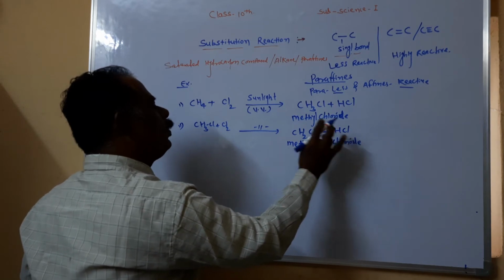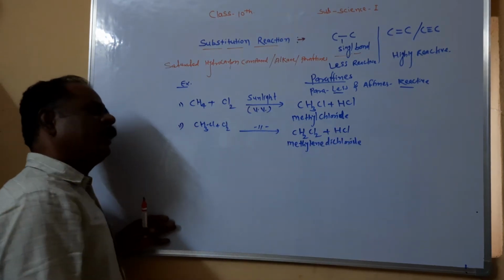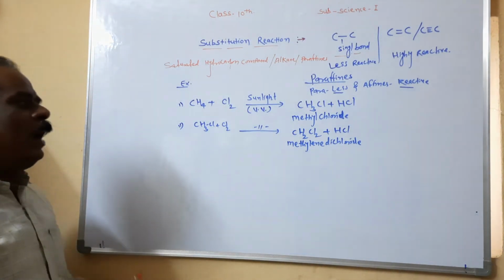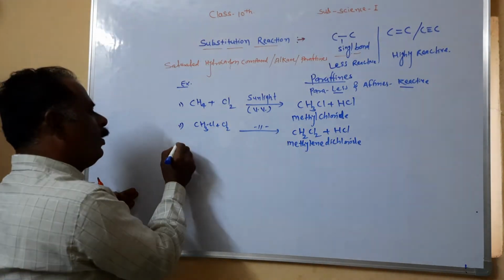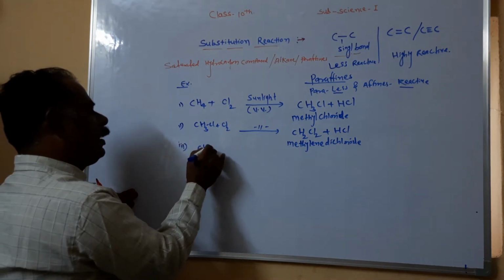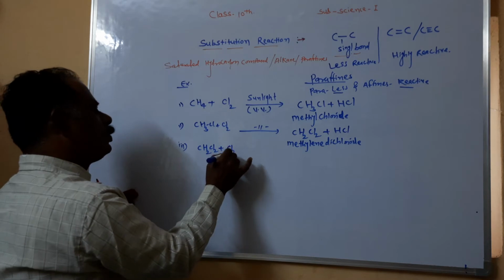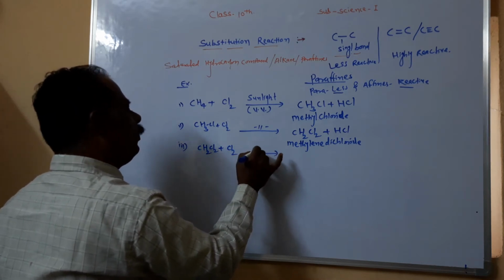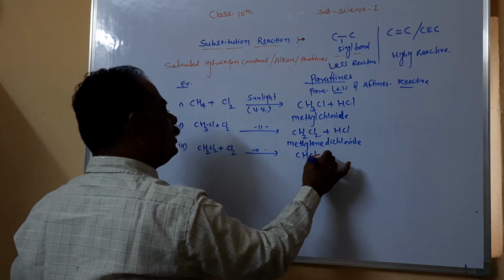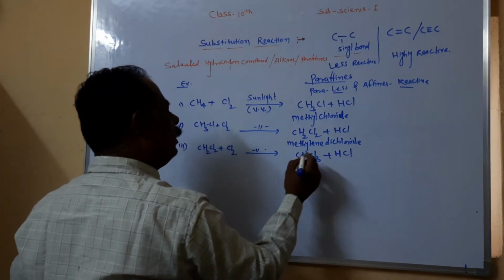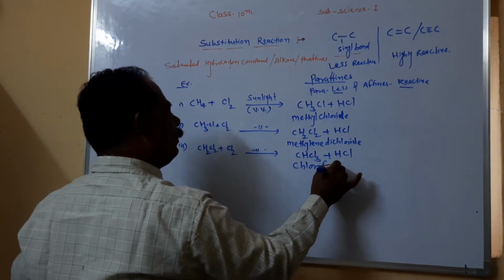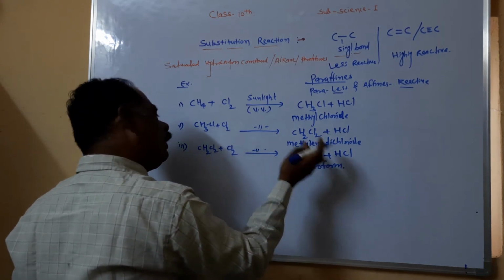Why is it called di? Because it contains 2 chlorine atoms. If it contains 3, tri. If 4 chlorine atoms, tetra. Similarly, this methylene dichloride further reacts with a third molecule of chlorine and we get a new compound, CHCl3 plus HCl. CHCl3 means chloroform. The chloroform further reacts with chlorine.